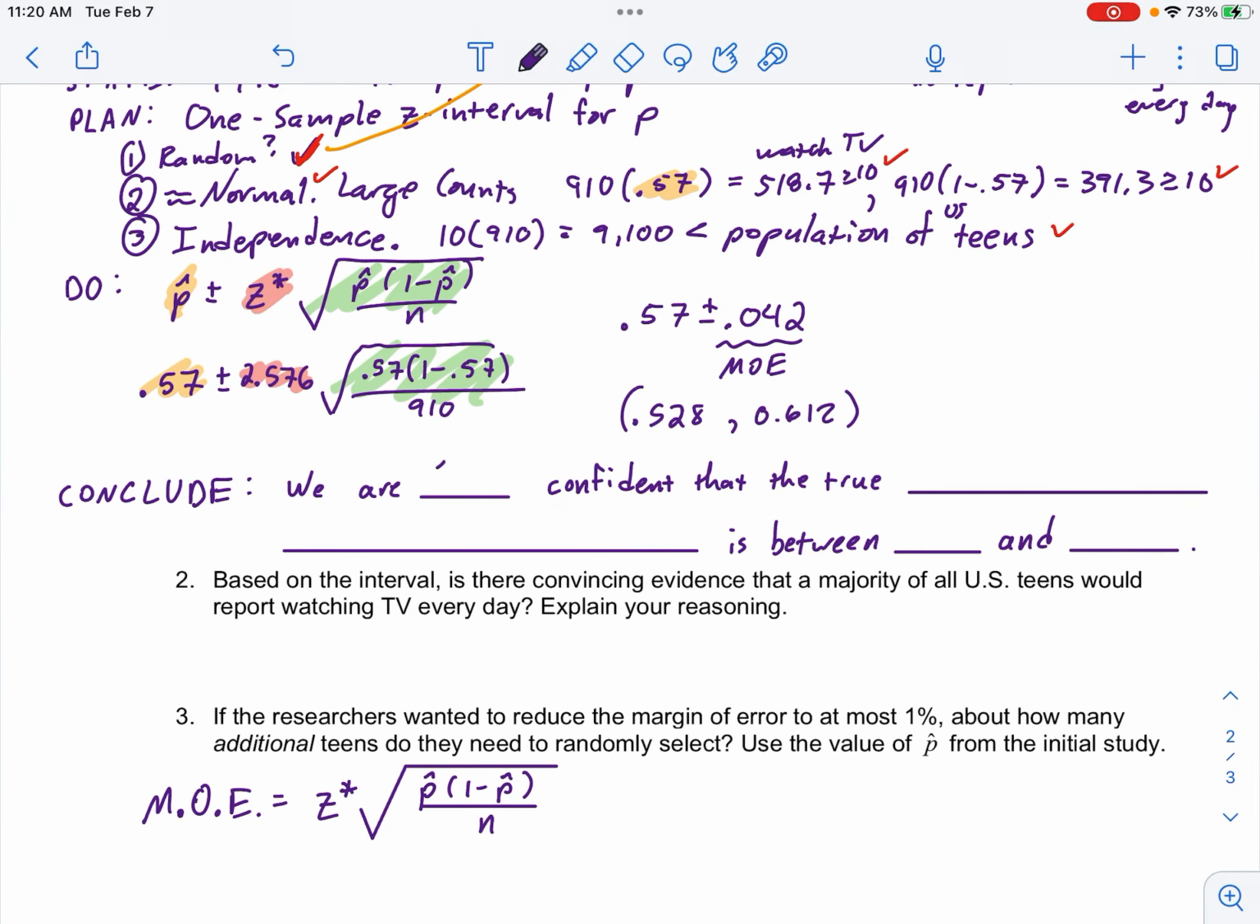So we are 99% confident that the true proportion, just fill in these blanks on the sentence frame, of U.S. teens who watch TV daily.